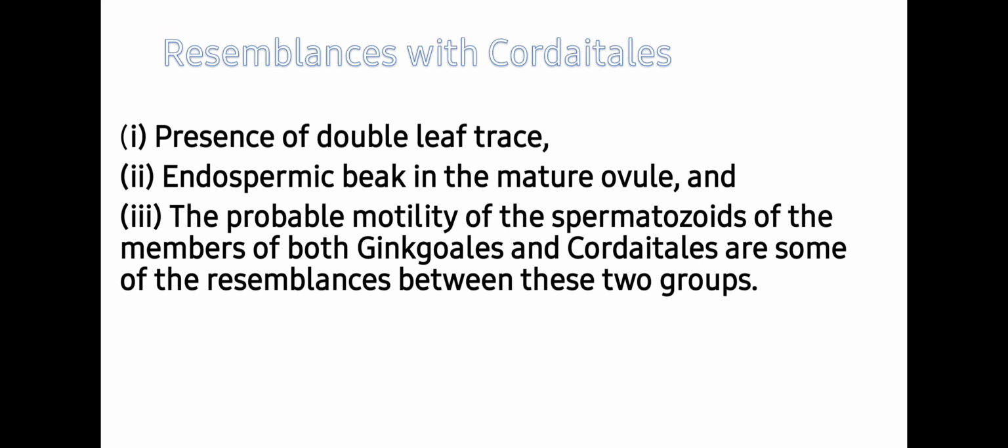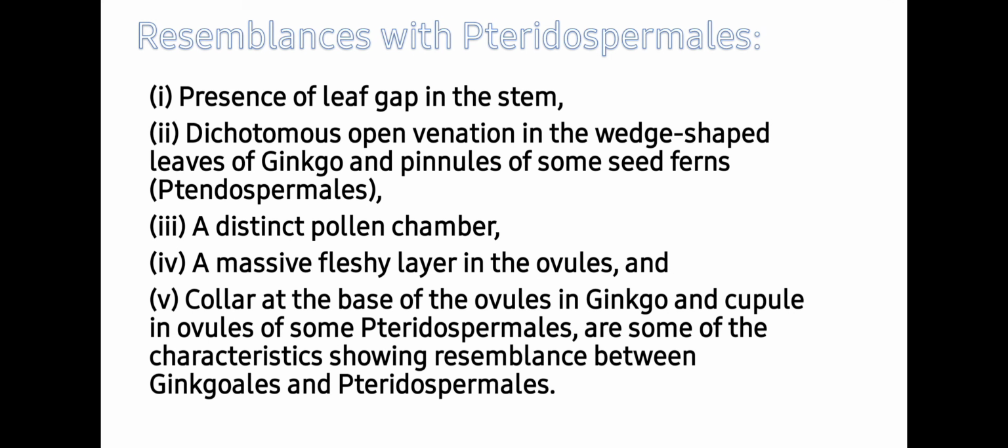Resemblance with the Cordaitales. Presence of double leaf traces, endospermic beak in the mature ovule, and probable motility of the spermatozoids of the members of both Ginkgoales and Cordaitales are some of the resemblances between these two groups.